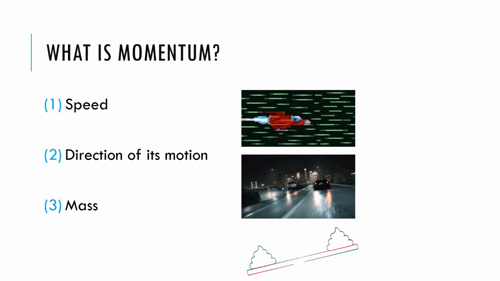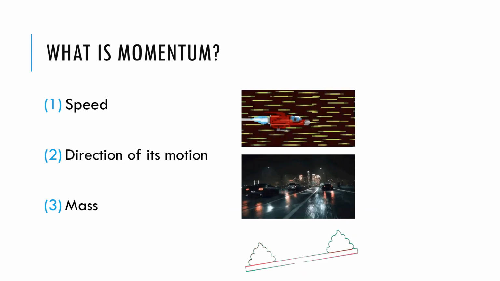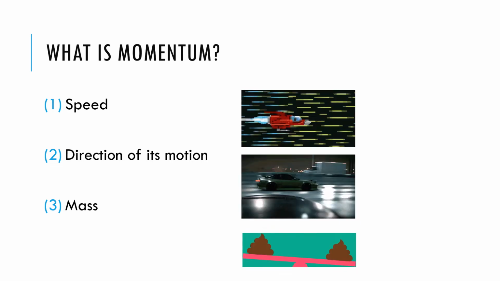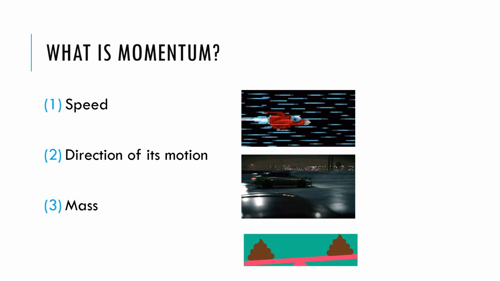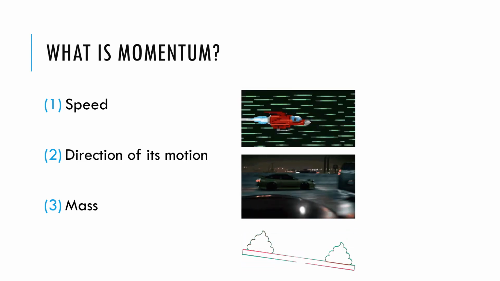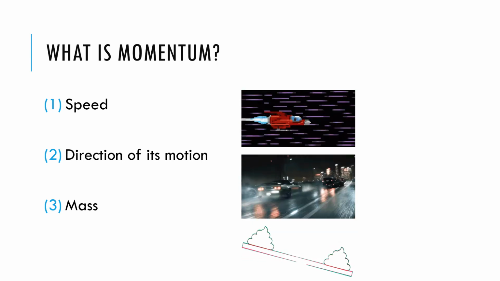Scientists use the term velocity to describe the speed and direction of motion. For example, 20 kilometers per hour due south is velocity, whereas 20 kilometers per hour just by itself is speed. Momentum then can be defined as an object's mass times its velocity.